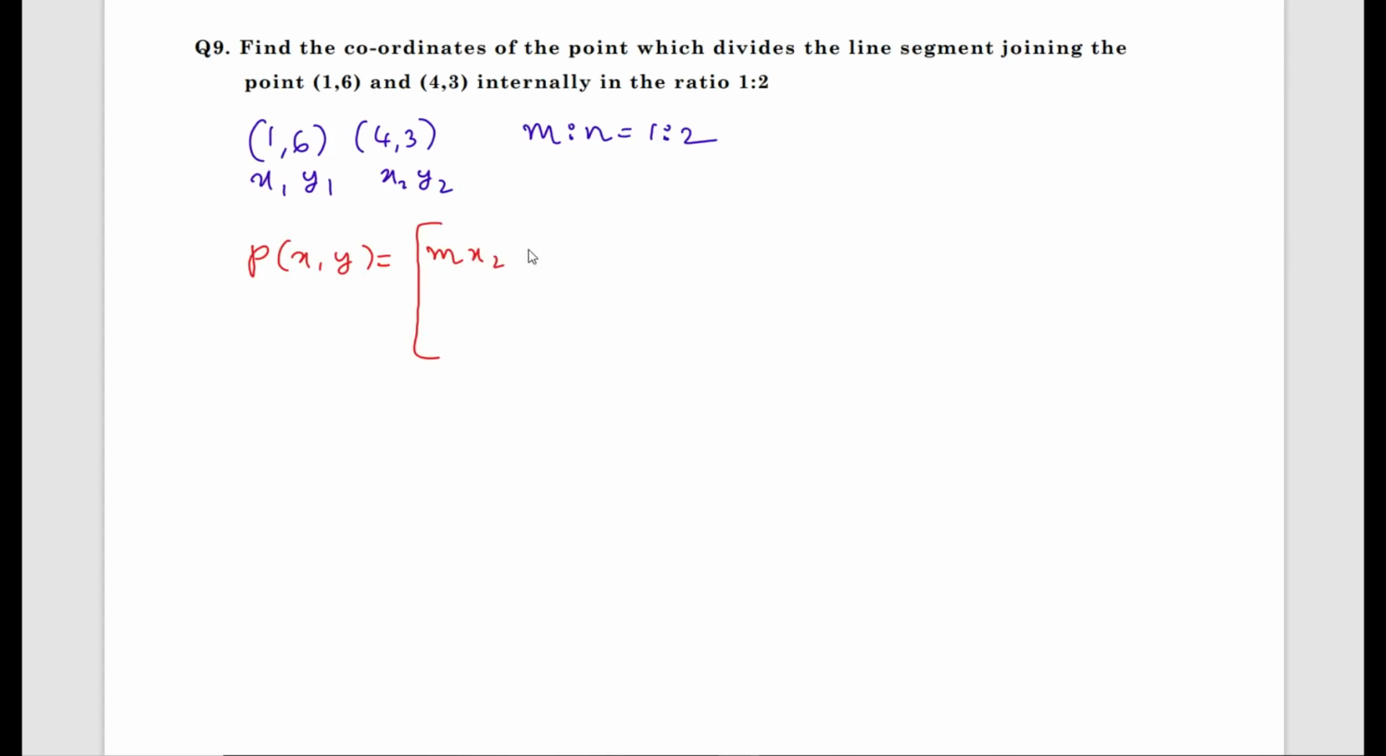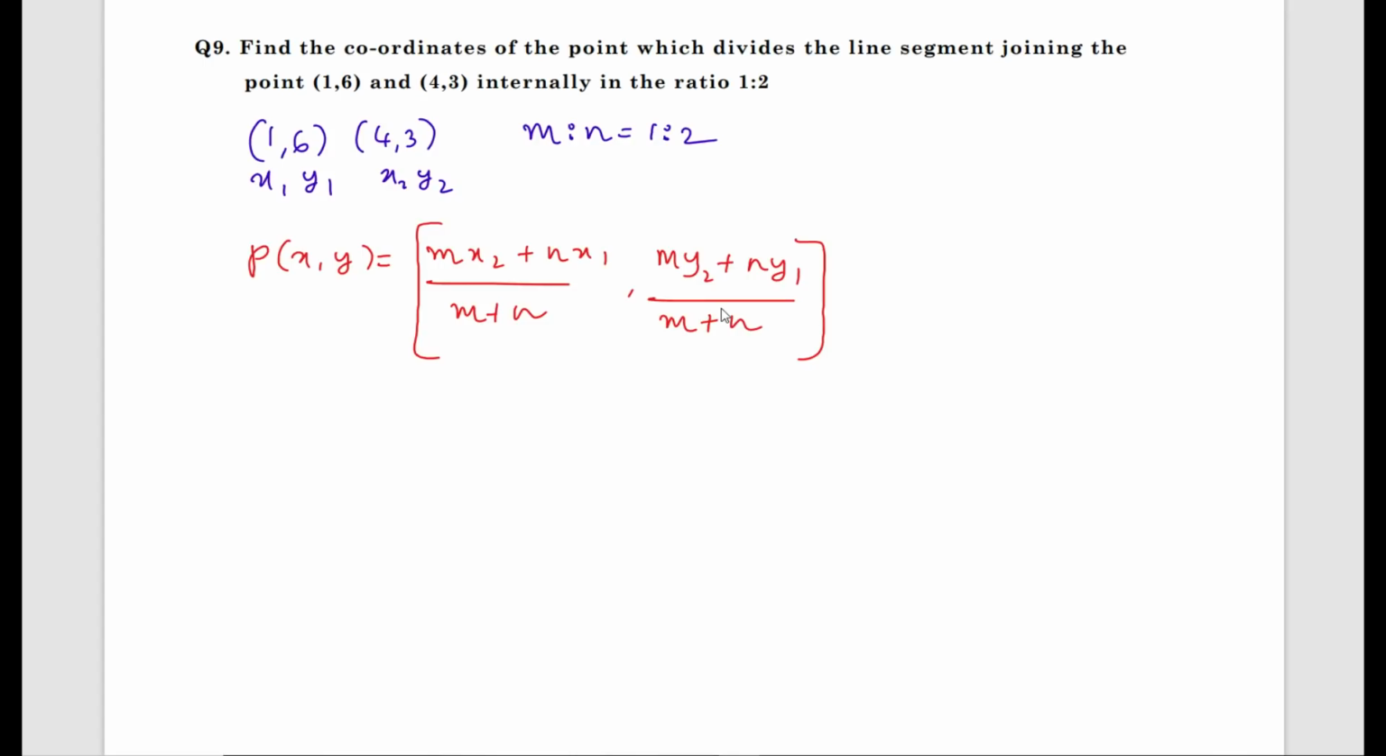mx2 plus nx1 divided by m plus n. Otherwise you can take the ratio as m1 is to m2 and you can write the formulas. Both are same formulas, only the variables are different. You will get the same answer then. my2 plus ny1 divided by m plus n. This is called the section formula.